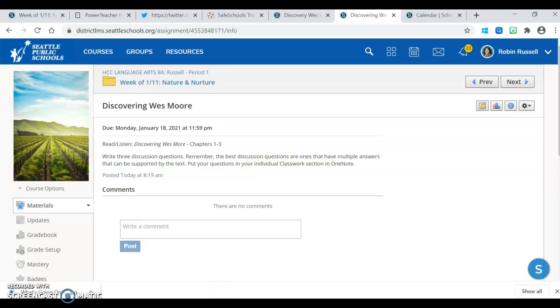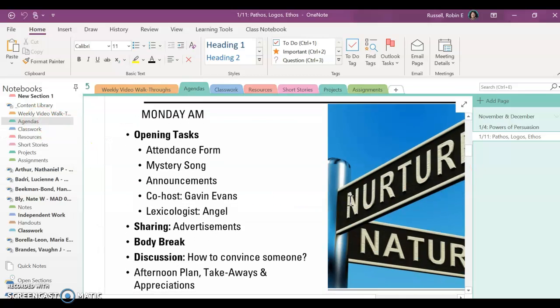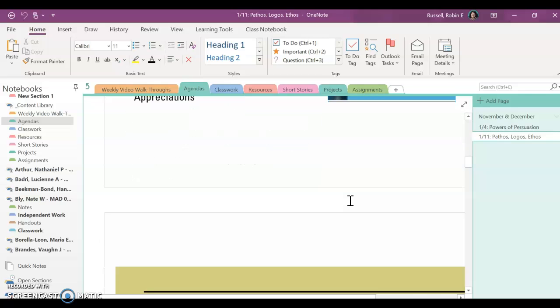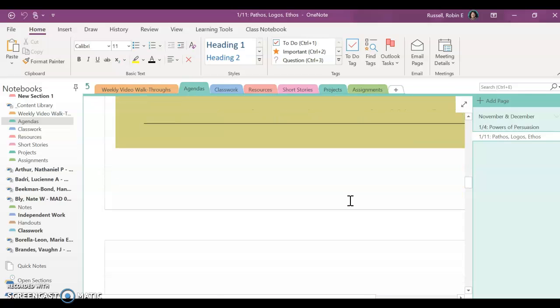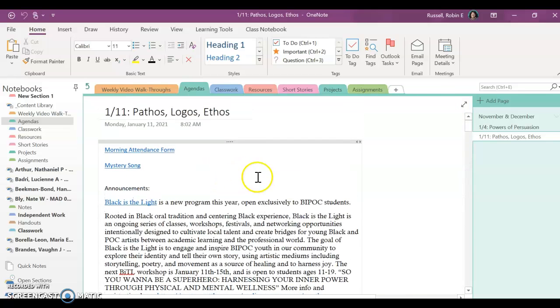If you look at your agenda for the week in the content library in OneNote, you'll notice that the slides from our class will be posted there, along with the instructions for this afternoon, as well as, of course, our mystery song.